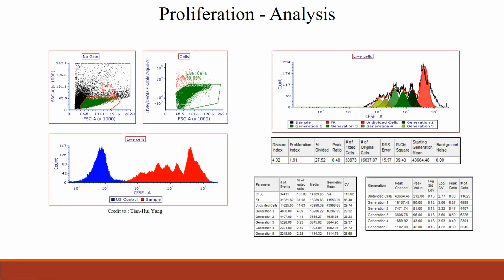And here is an example which was run in our facility. This data is given by Tianwei Yang, who is a senior research scientist in our department. So here she has taken the PBMC, healthy patients' PBMC, and stimulated with CD3 and CD28. And this is the day 1 undivided cell. On day one she stained and started the experiment, and then she grew the cells for 5 days. So each day you see there is a peak which has lower intensity of CFSE.